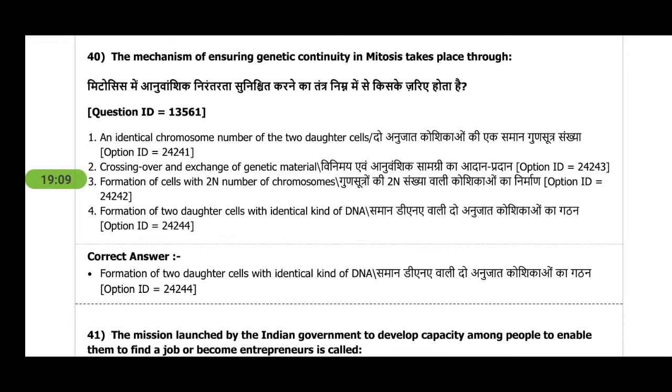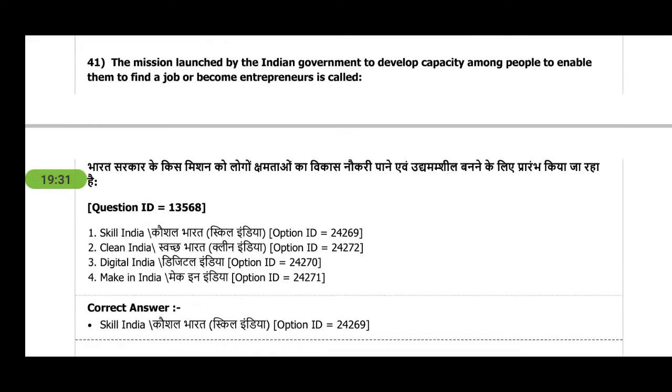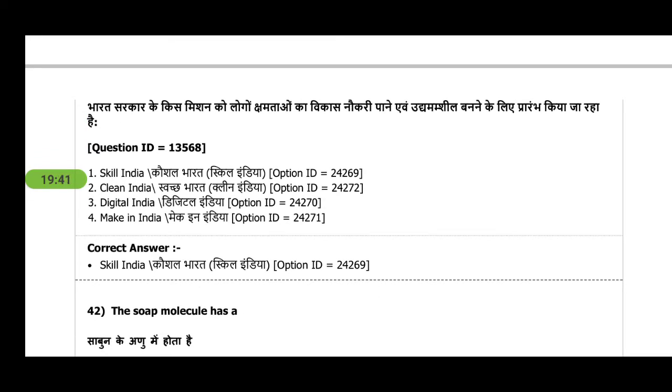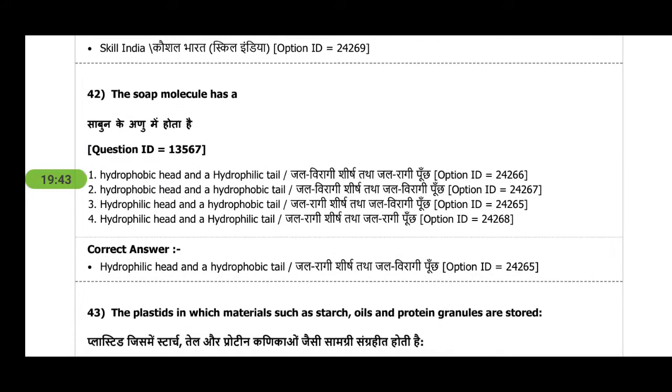Next is, the mechanism of ensuring genetic continuity in mitosis takes place through, you can get it in the 10th standard science book, it's there in the 10th chapter. So the answer is, formation of two daughter cells with identical DNA. But you can also get this topic in a GK book. It's an easy one. Next is, the mission launched by the Indian government to develop capacity among people to enable them to find a job or become entrepreneurs is called Skill India. So it's a very popular question. It's a very popular topic nowadays.